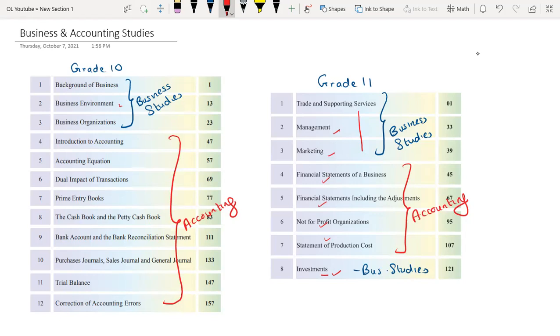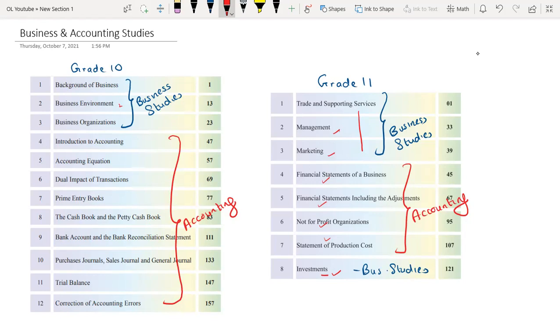When you are studying in A-level, you will be learning various types of other prime entry books as well, like sales return journal, purchase return journal. But for your O-level syllabus, you will be only concerned with cash book, petty cash book, purchase journal, sales journal, and general journal, right? You will be learning how to record transactions in those particular prime entry books.